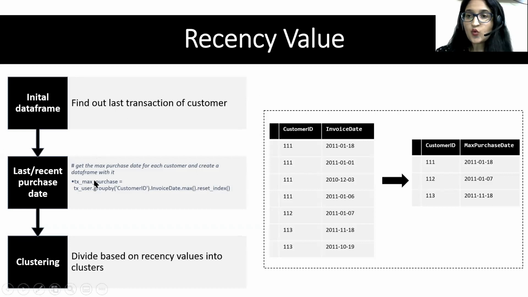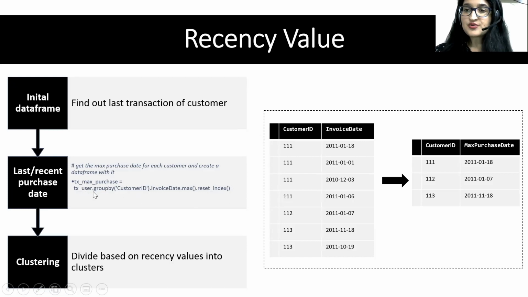For example, this is the data set, you have the entire data set which is given here. You need to find out the maximum transaction date, the purchase date, for each customer from this table. So for 111, the maximum purchase date is 18 Jan 2011, which is shown here. So how will you find out the maximum purchase date for each customer? For that, you can use this code which I have written here.